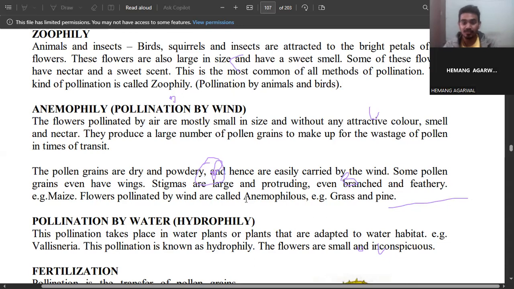See, this is the creation of nature, how amazing. The flowers are also adapted like that. Some pollen grains even have wings. See, some pollen grains have wings so that they can easily transfer from one flower to the other flower. If they didn't have wings, they couldn't simply be carried from one location to another, right?